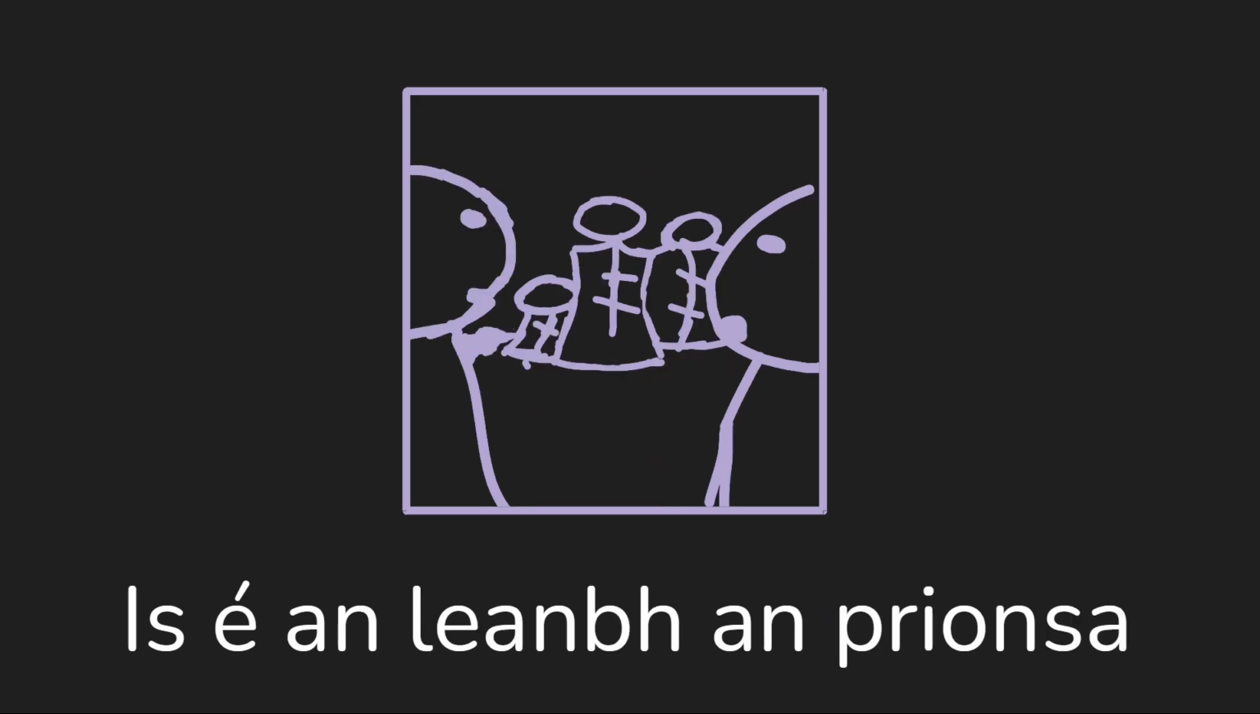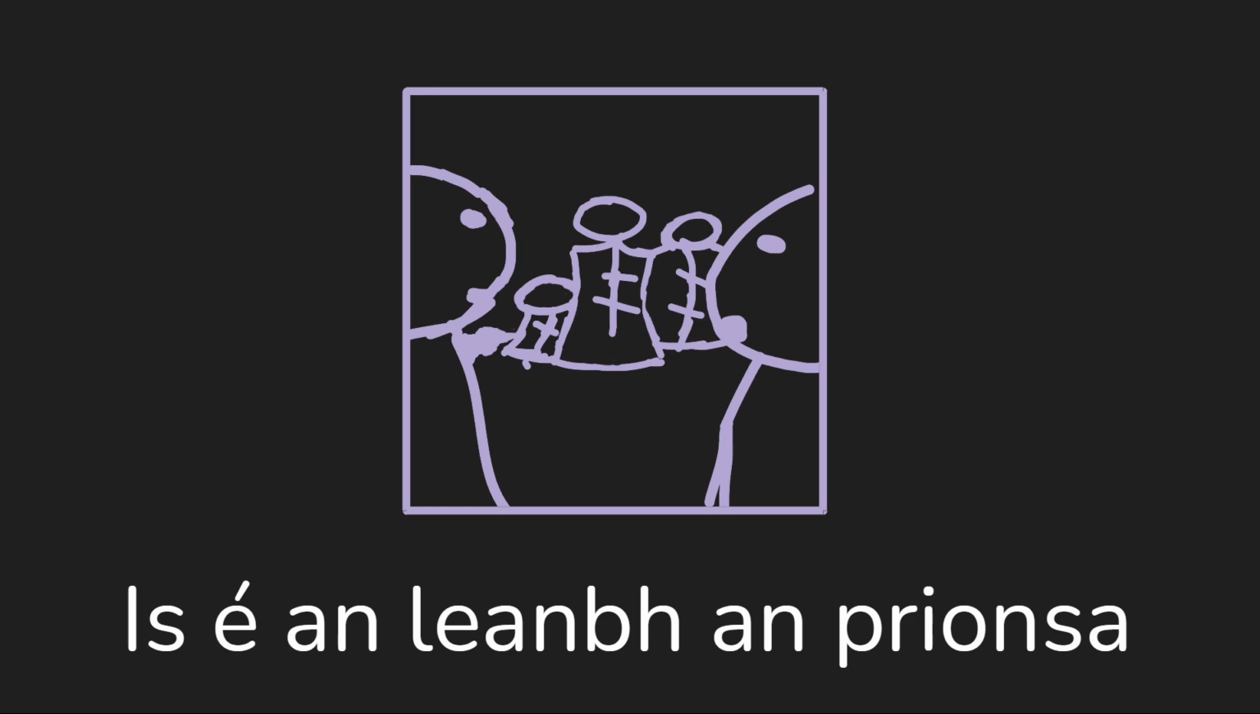On the other hand, for sé an leanbh an prionsa, we picture our two characters walk into a room and there are these three men dressed in fancy robes, and one of them doesn't know which one the prince is. So the one on the left points and says, sé an leanbh an prionsa. The child is the prince. And this tells us which one the prince is. So the information is that it's the child.